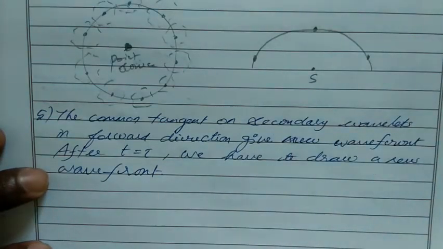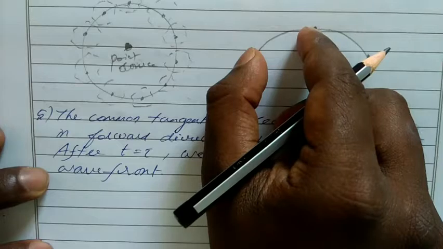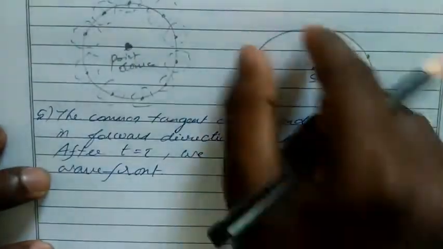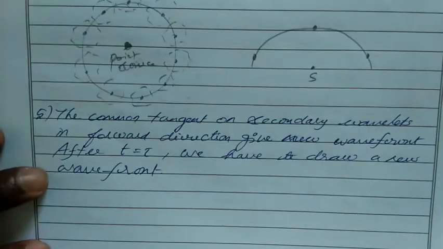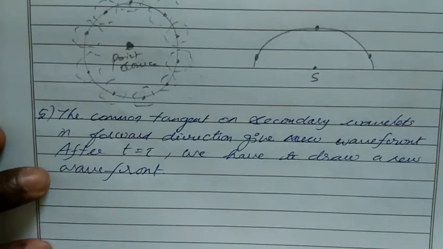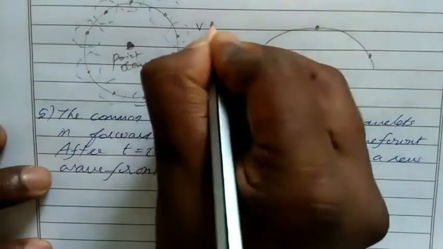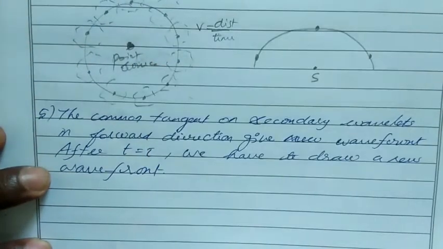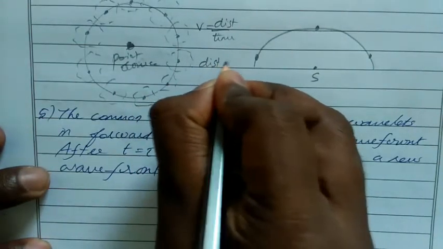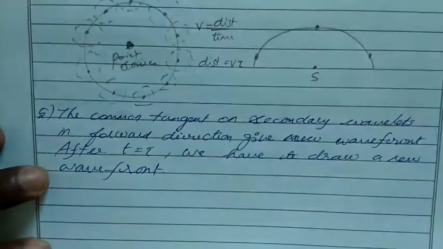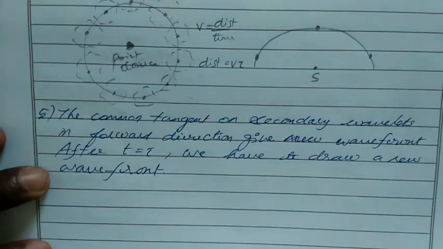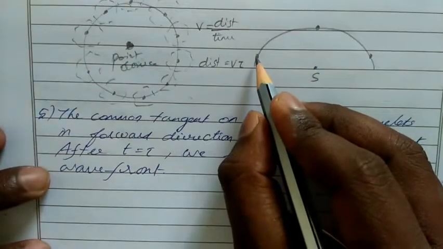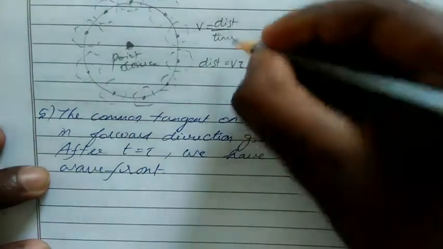After time t, the distance between two points will increase because it becomes a bigger circle, then again a bigger circle, so the distance further increases. So the velocity of this wavefront is distance upon time. The distance is v times the time tau. After a certain time tau, this wavelet travels to somewhere here.